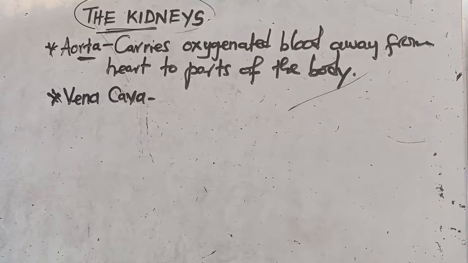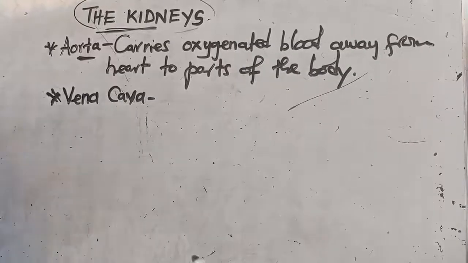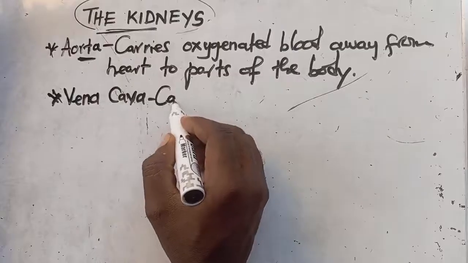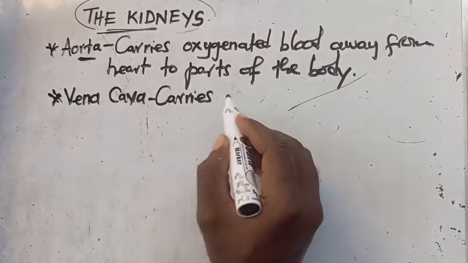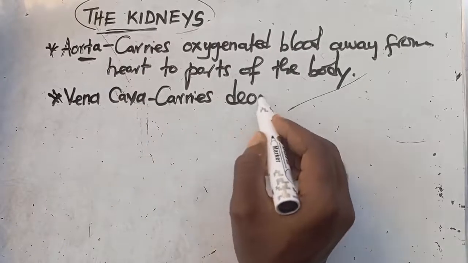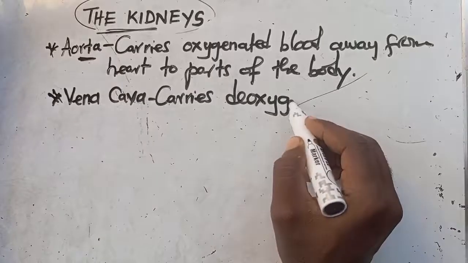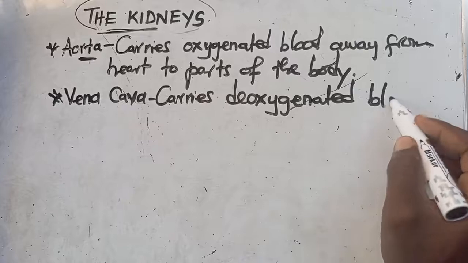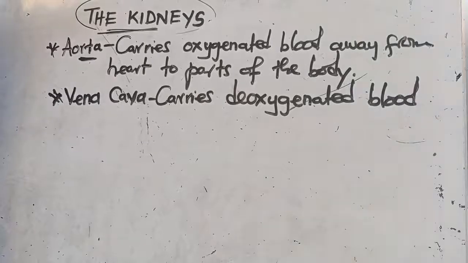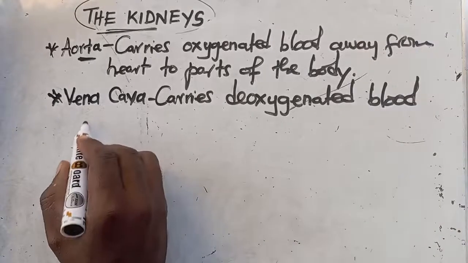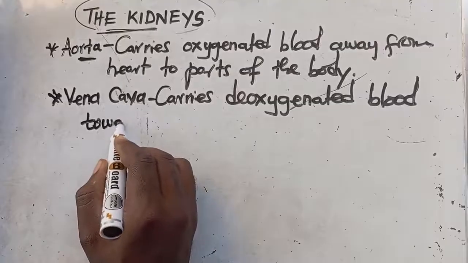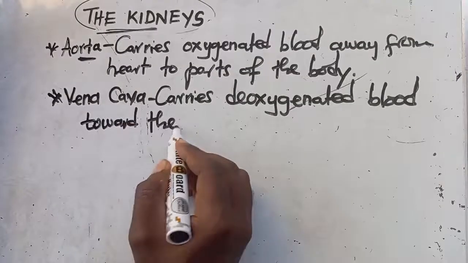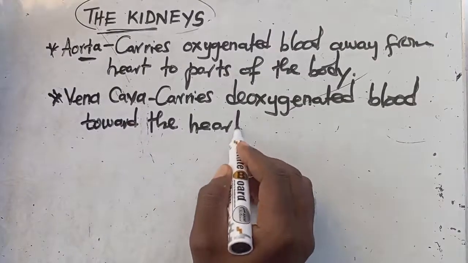It carries deoxygenated blood from the body parts to the heart. Towards the heart. This is what you have to understand.